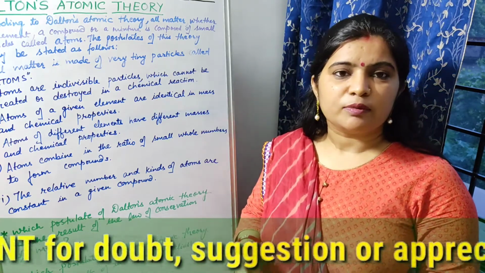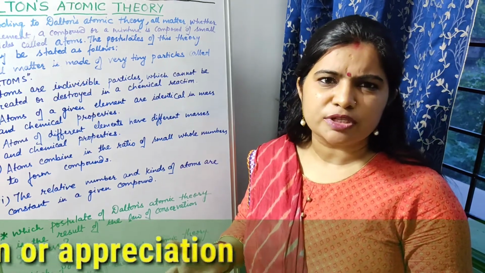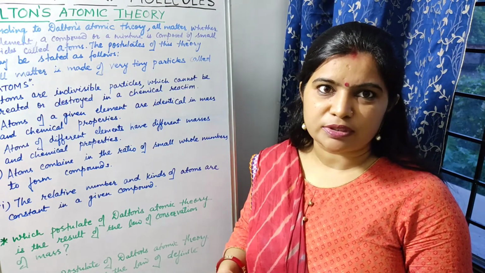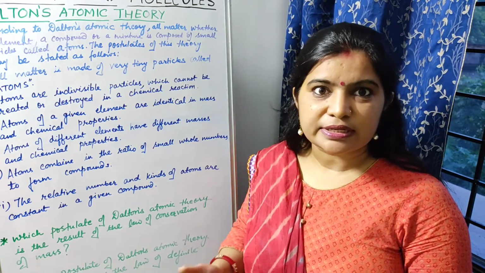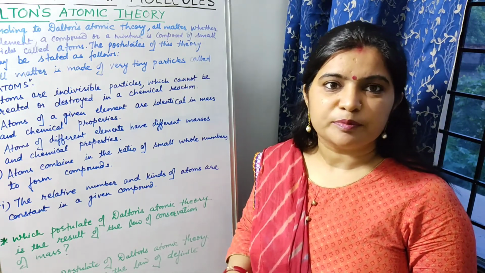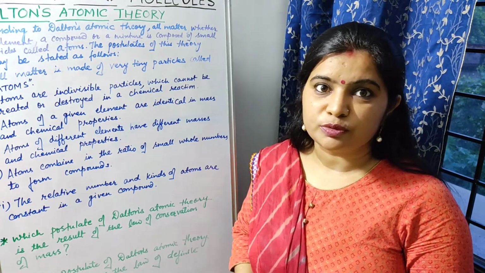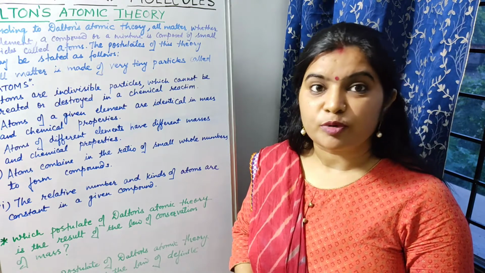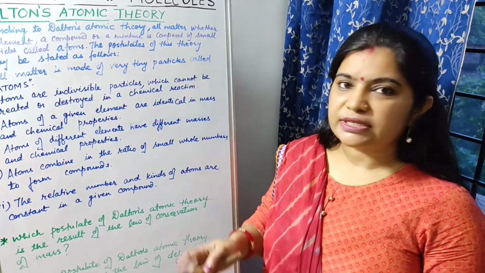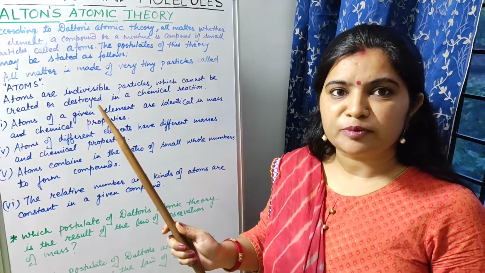When these two laws were given, there was a shortcoming in their explanation. People were not able to understand what the concept was. It was already stated, but it was philosophical. So by that time, the British chemist John Dalton tried to explain these two laws on the basis of his postulates, which he derived from practical applications. Today we are going to study all these postulates given by him.